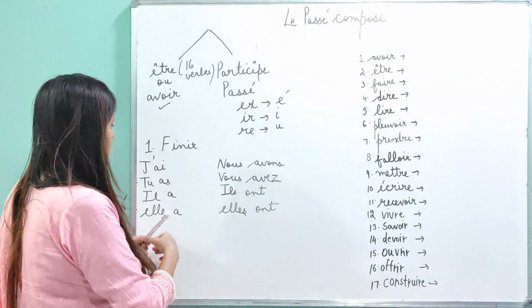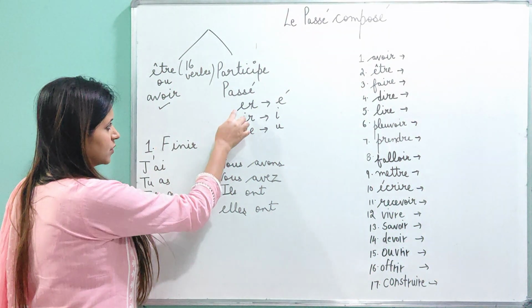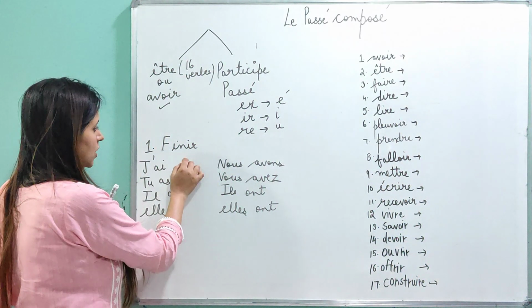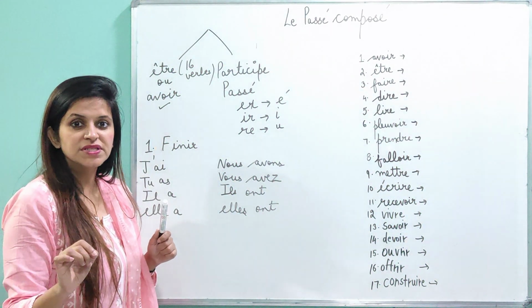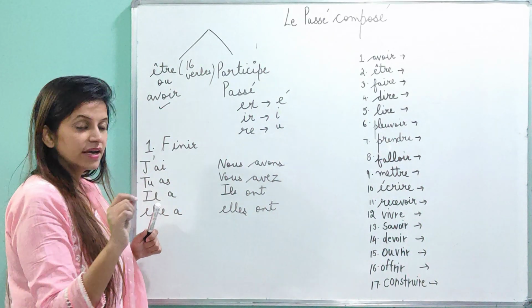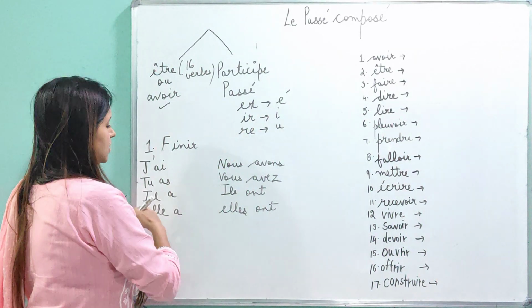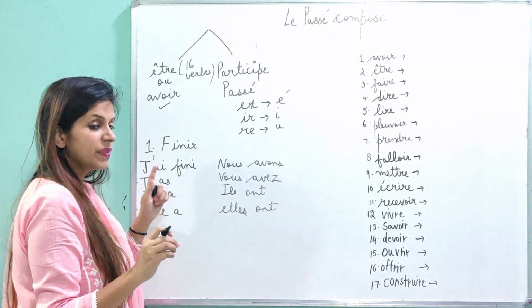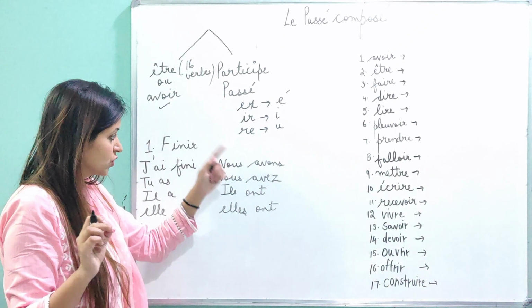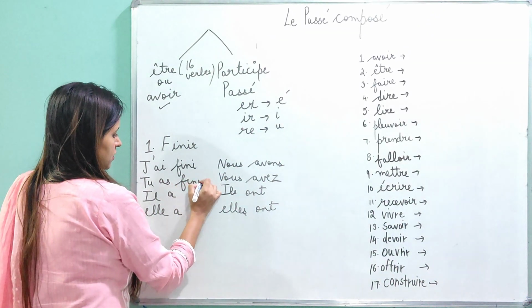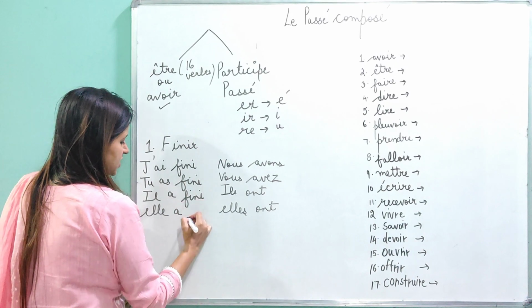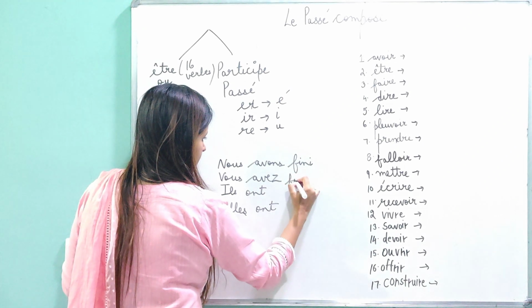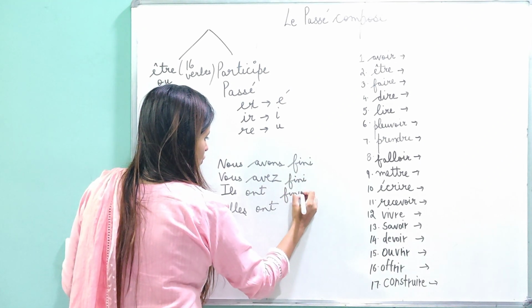Okay, so let's just see. Finir, it's an IR category. We can take any of the categories, ER, IR or RE. Right now I've taken a regular verb, IR category. So what happens in this IR category? In IR, we just have to cut the R and put an I. So I is already there, it remains fini. So the same past participle, just keep on noting down with all of them. Fini, fini, just keep writing, the past participle remains the same. So this happens in a normal category.